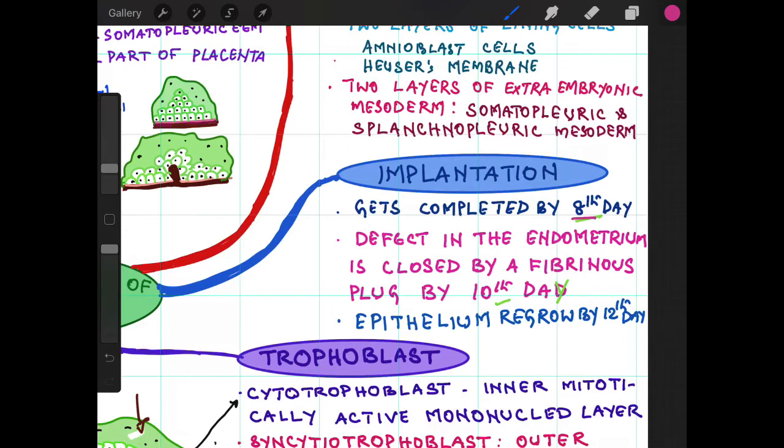The defect in the endometrium through which it entered will be closed by a fibrinous plug by 10th day, and the epithelium will regrow over this fibrinous plug by 12th day. So by 12th day it is completely inside the endometrium, not identifiable from outside.